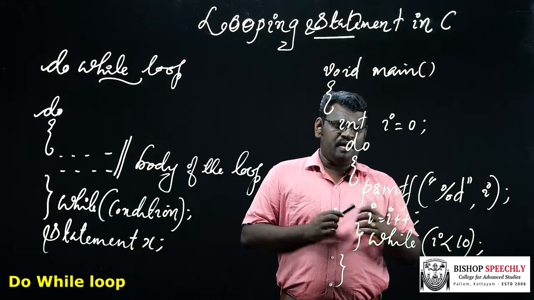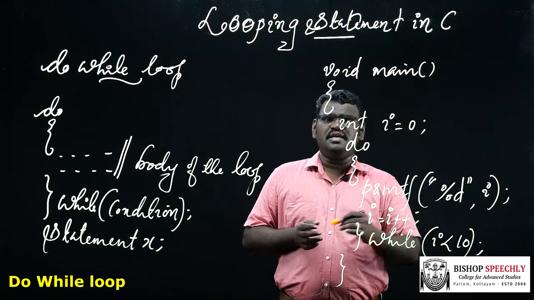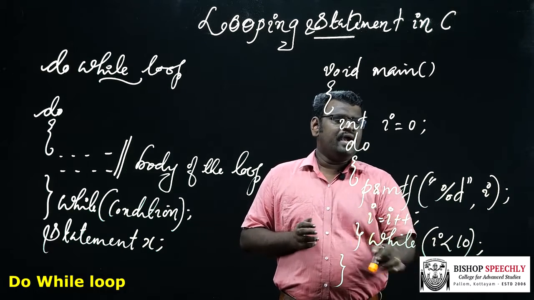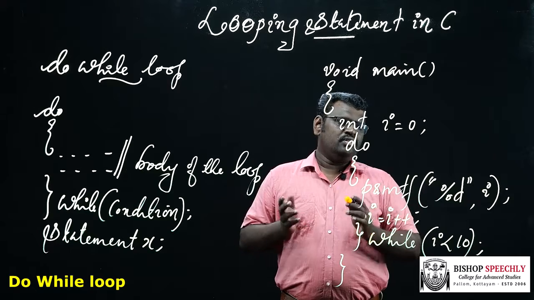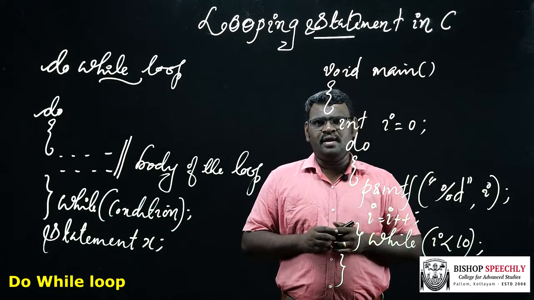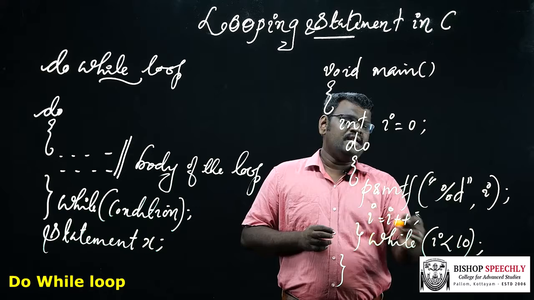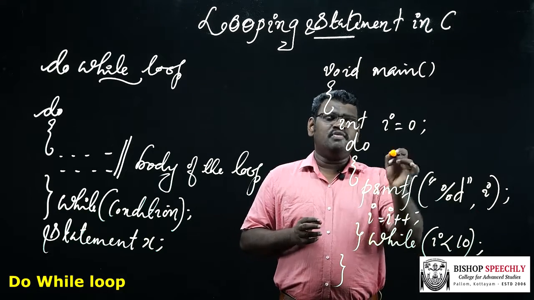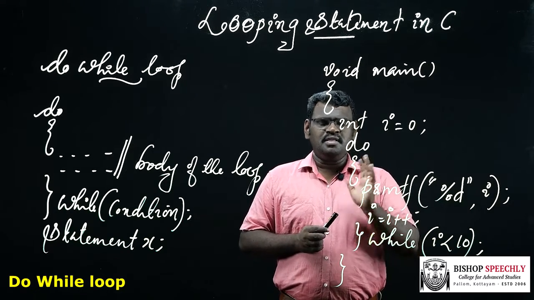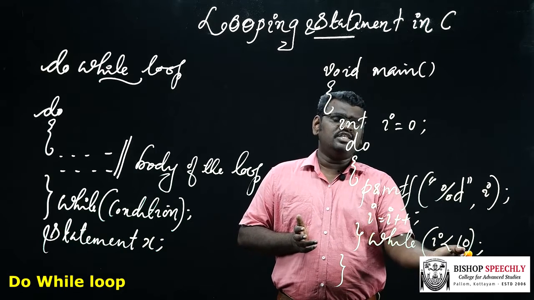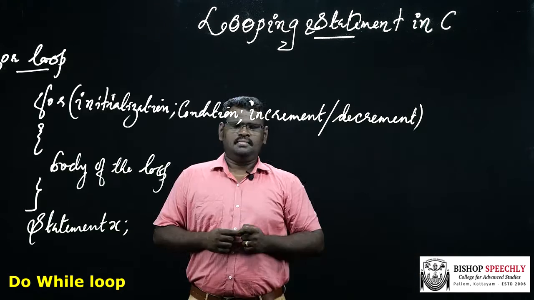So I becomes 1 and the control statement is checked, 1 less than 10. The condition is true. Again the body of the loop is executed. So 1 is printed and I is incremented and becomes 2. Again it's checked, 2 less than 10. It is true. Then the body of the loop is executed. This process continues until the condition becomes false.